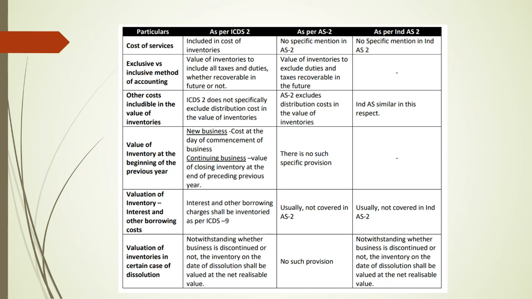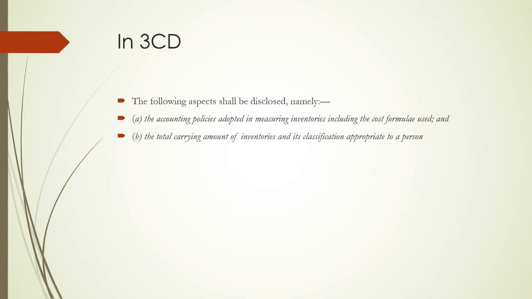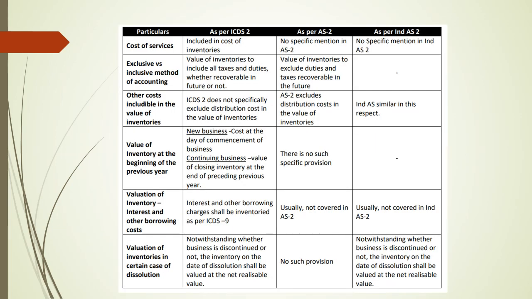But ICDS 2 mentions that, notwithstanding whether a business is discontinued or not, inventory on the date of dissolution shall be valued at net realizable value, somewhat on par with Ind AS 2. But in AS 2 there is no such mention regarding valuation of inventory in case of dissolution. So these are all the major differences and distinctions between the ICDS 2 standard and AS as well as Ind AS 2.